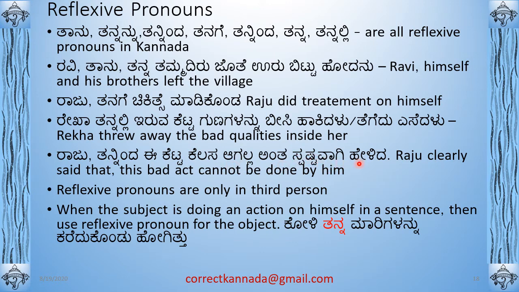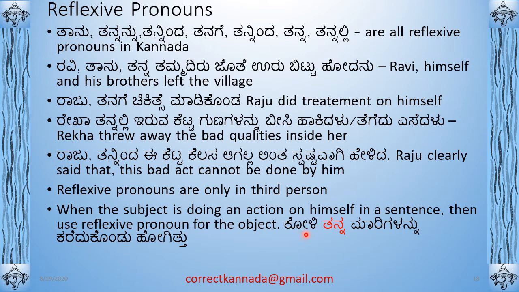ಹೇಳಿದ, he clearly told whoever asked him that from him, by him, this bad act cannot be done. So go and look for somebody else, like that. So reflexive pronouns are only in third person. When the subject is doing an action on himself in a sentence, then use reflexive pronoun for the object. Okay, ಕೋಳಿ means hen.